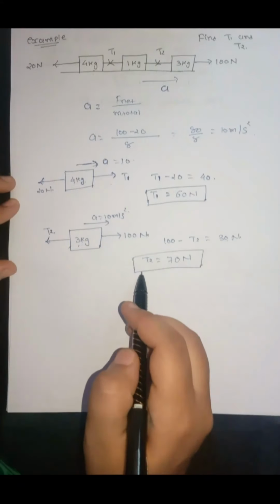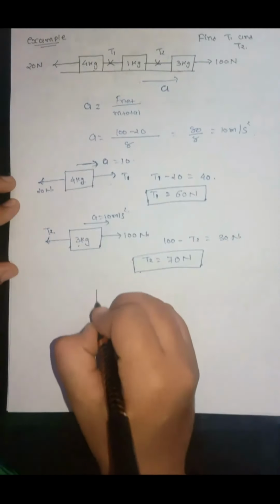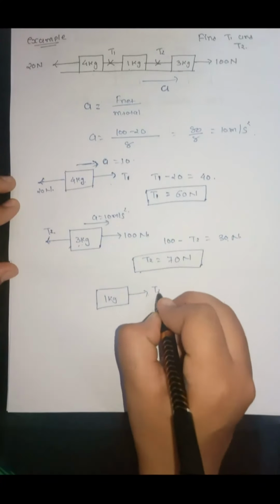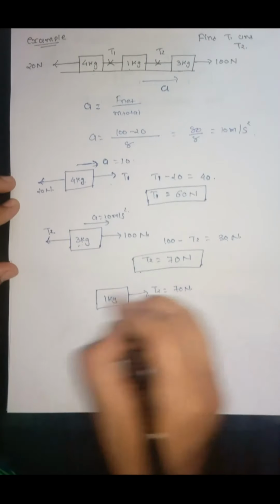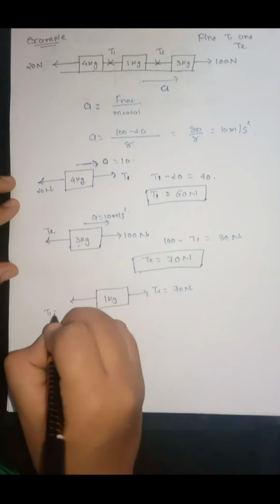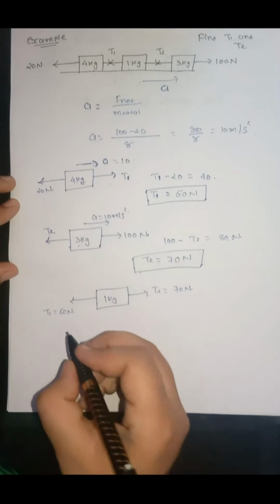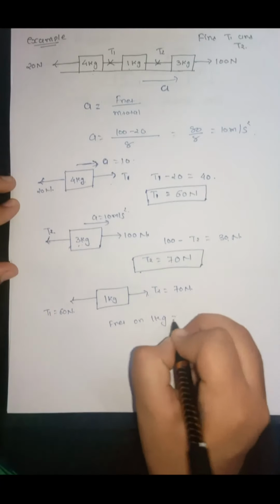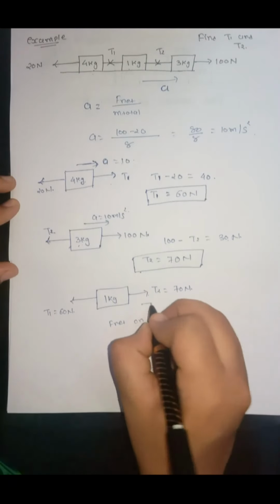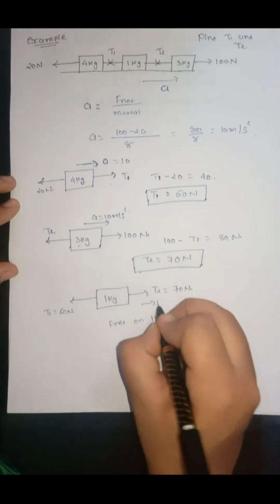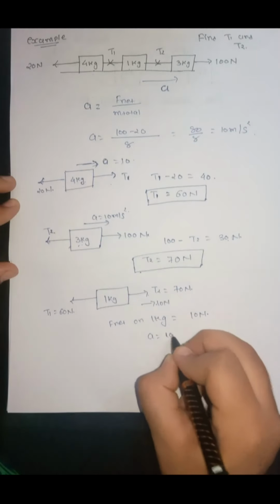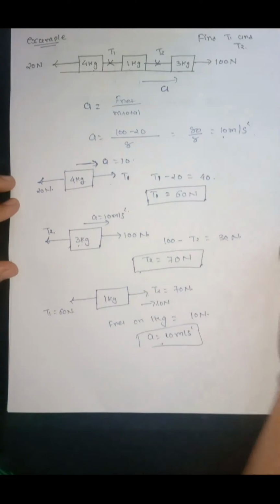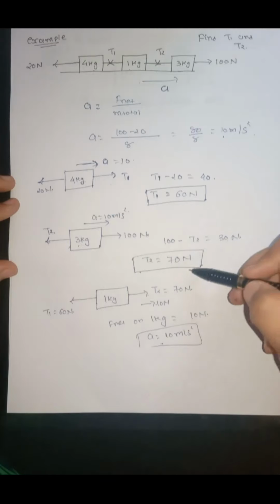We can cross verify this. Draw the free body diagram of this 1 kg object. In this direction T2, that is equal to 70 Newton, and in this direction T1, that is equal to 60 Newton. So F net on the 1 kg block will be equal to 10 Newton in this direction, and acceleration will be equal to 10 meter per second square, and that is the case. So our method is correct and the answer is also correct.